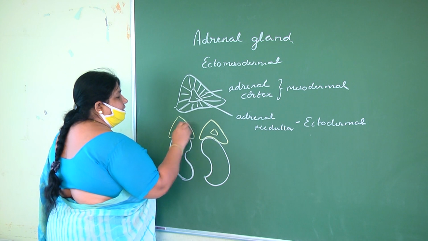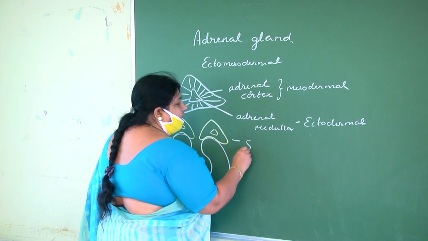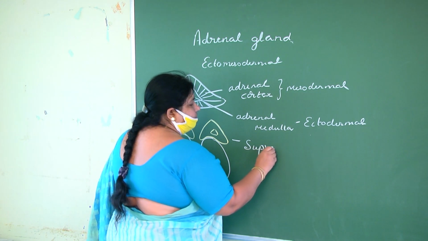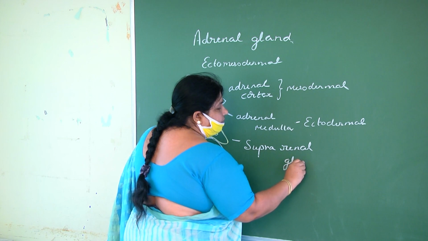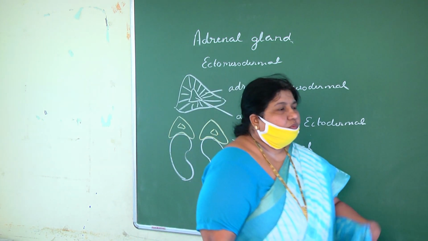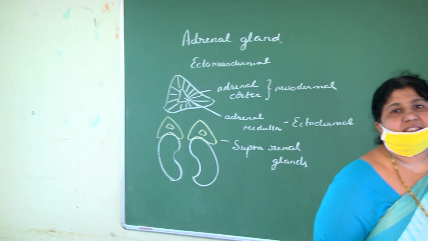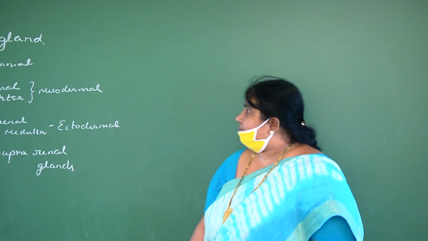Hence these are referred to as suprarenal glands.